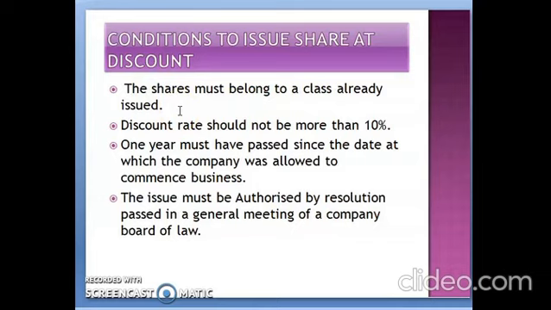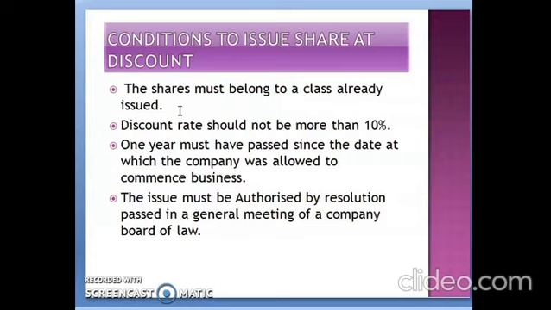That means, आप बोलोगे कि अभी issue कर दिया, वापस से issue कैसे कर सकते हैं? So students, the answer is you can give the discount on those shares which are already forfeited by the company. Okay. अब share forfeiture क्या है? The share is forfeited by the company due to the non-payment of calls.